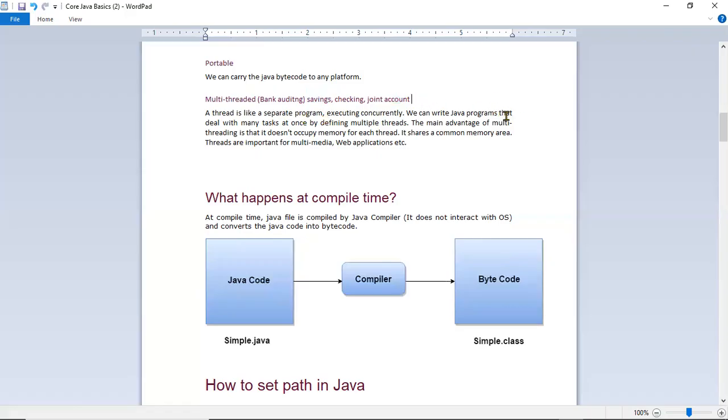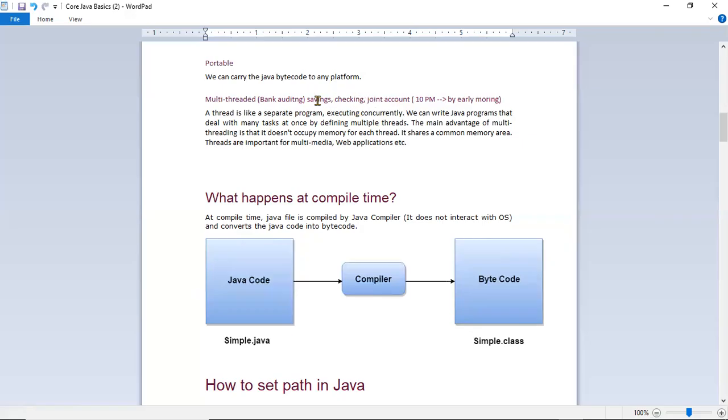Let's say this process starts at 10 p.m. At that time they will create multiple threads and start the processing in parallel, and they can complete the process by early morning. That is called multi-threaded.